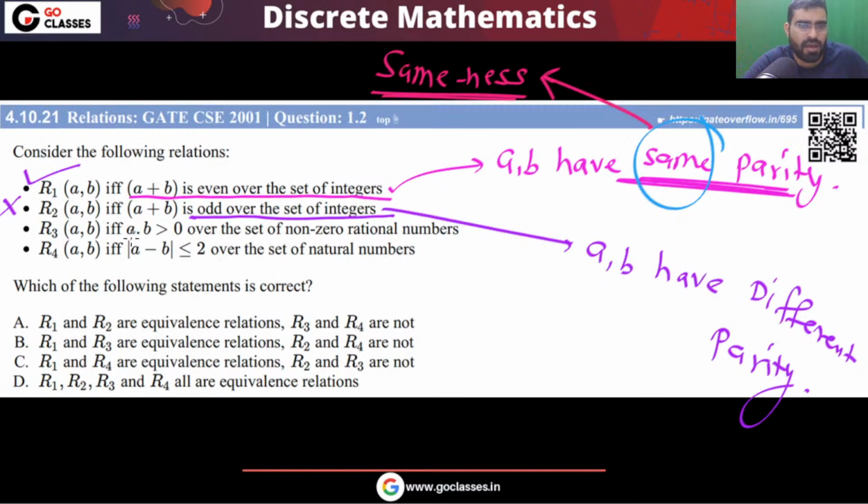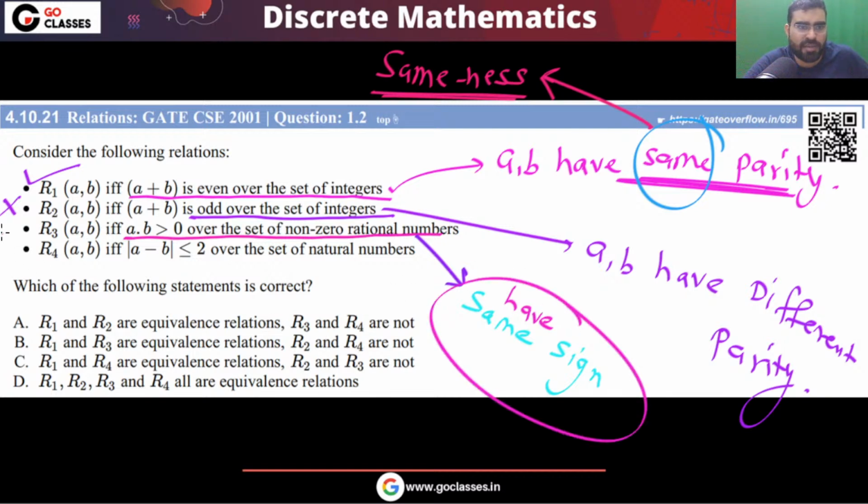What about this? R3: A dot B is greater than 0 over the set of non-zero rational numbers. What kind of sameness can I say? When can multiplication be greater than 0? Multiplication is positive means basically they have the same sign. Yes or no? Do you agree that I can say they have the same sign?